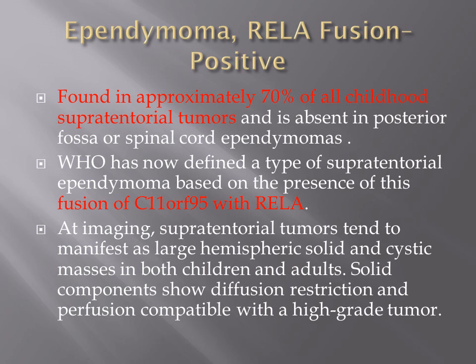That's why it is considered a separate entity and grouped separately. This tumor will be large and show solid and cystic components, with the solid components showing diffusion restriction. It can be seen in children and adults.